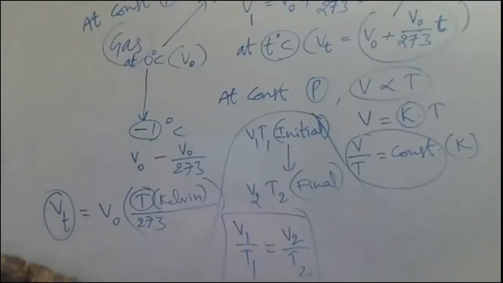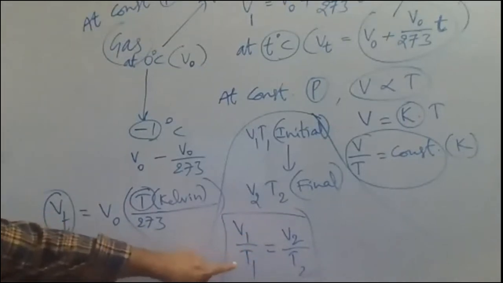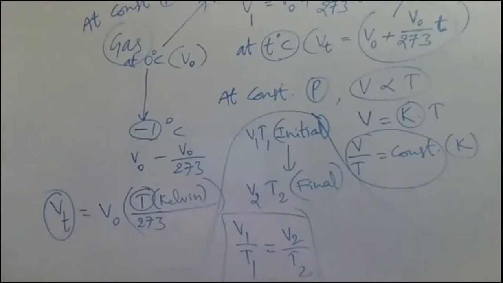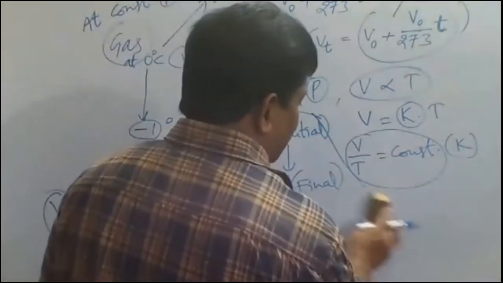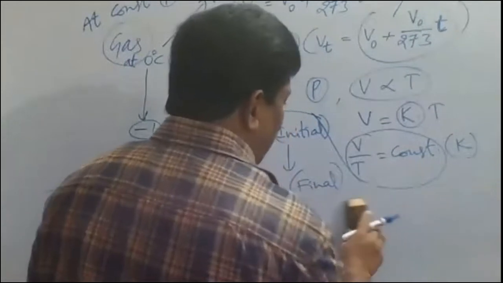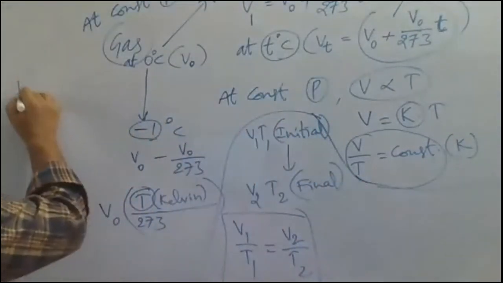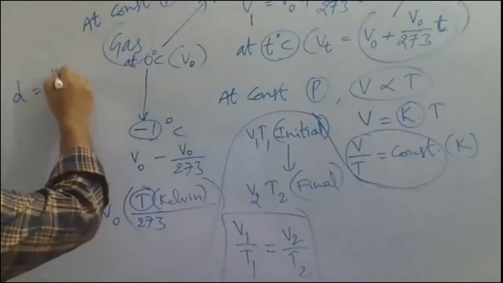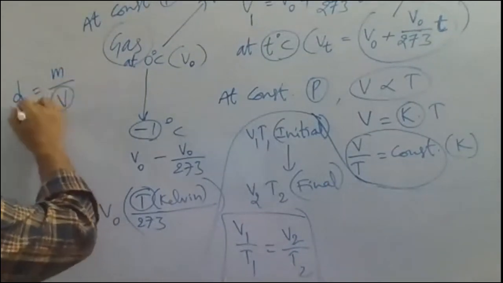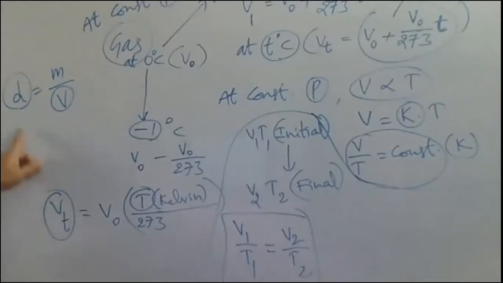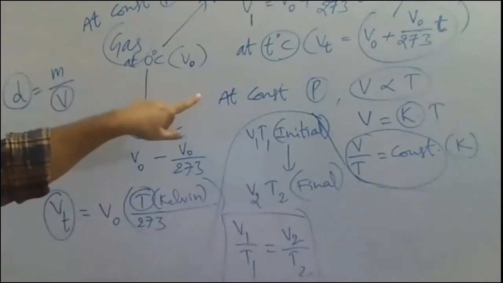So it's about the relation between volume and temperature according to Charles' law. Now the next thing we have to understand is how mass, volume and density are related. Generally, density is equal to mass by volume. Now density and volume, how are these two related? Inversely proportional. Here we are taking mass as constant in all these cases.